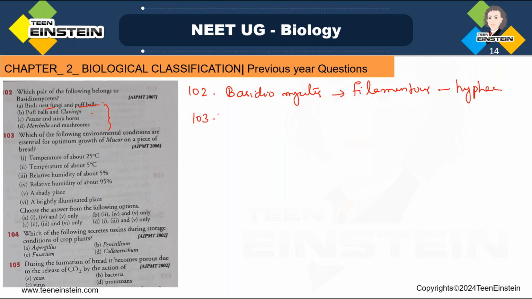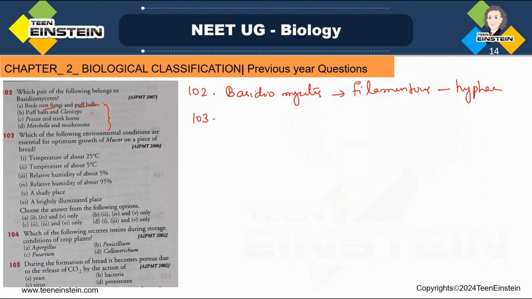Next question number 103. Which of the following environmental conditions are essential for optimum growth of mucor on a piece of bread? Temperature of about 25 degrees centigrade, temperature of about 5 degrees centigrade, relative humidity of about 5 percentage, relative humidity of about 95 percentage, then a shady place, a brightly illuminated place. Among this, we need to choose the best options which is helping for the optimum growth of mucor on a piece of bread.